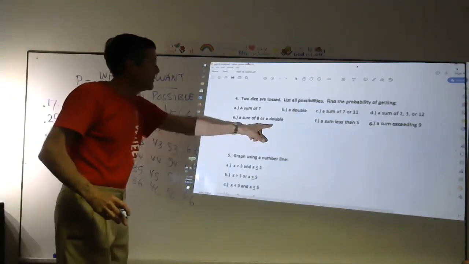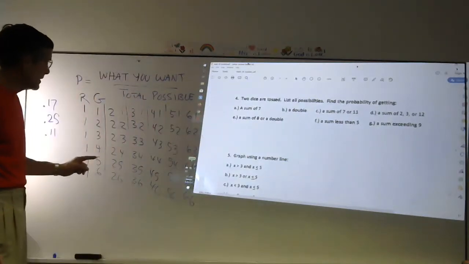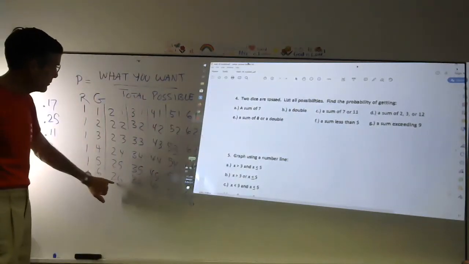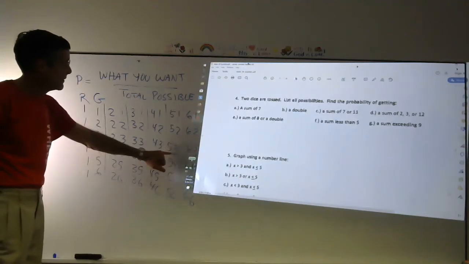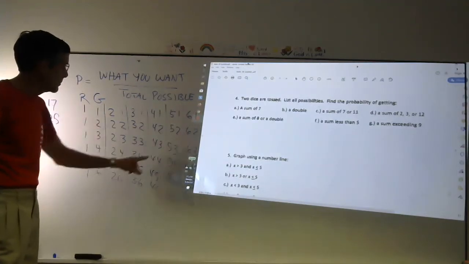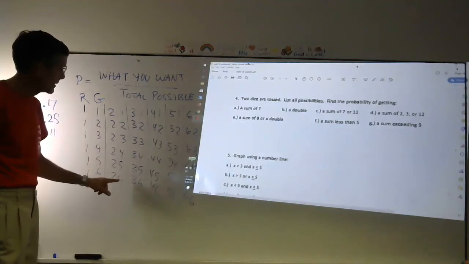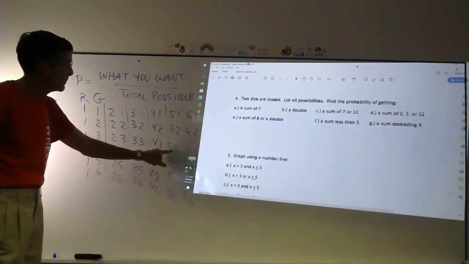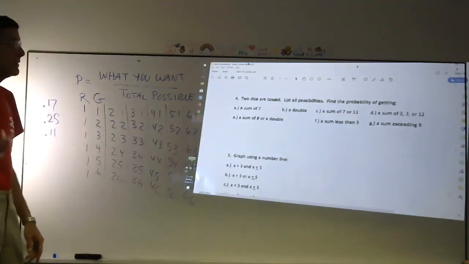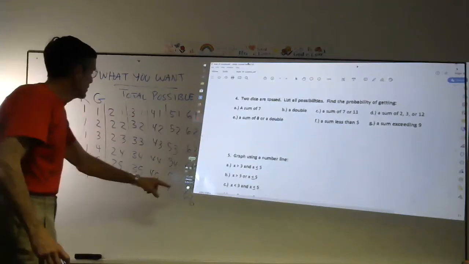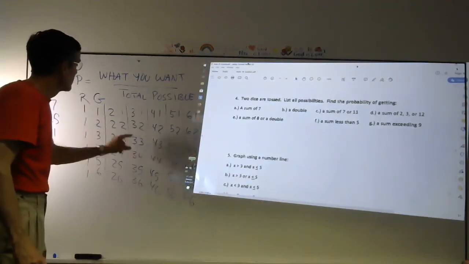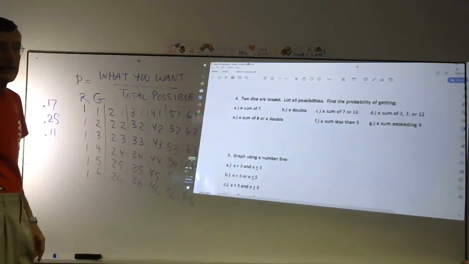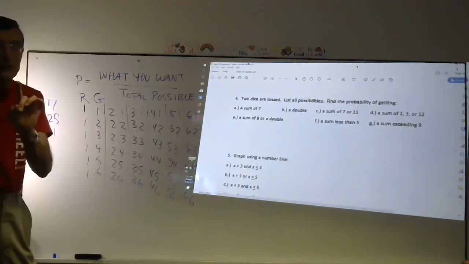Or you kind of put them together. A sum of 8 or a double. How about a sum of 8? Could be 2 and 6, 3 and 5, 4 and 4, 5 and 3, 6 and 2. Kind of neat the way they're on a row here, a diagonal. 1, 2, 3, 4, 5 ways of getting an 8. Or a double, we said there were 6.